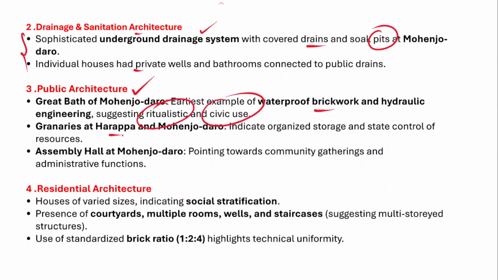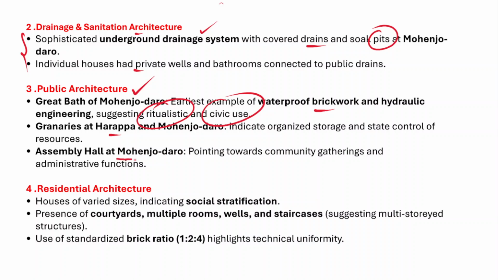And there are even granaries at Harappa and Mohenjo-daro, so they had to store their food grains in these granaries. They constructed these granaries elaborately, and they used to store the food grains, and the food grains were under the control of the state as well. So whenever they faced situations like drought, they used to have this food grain.